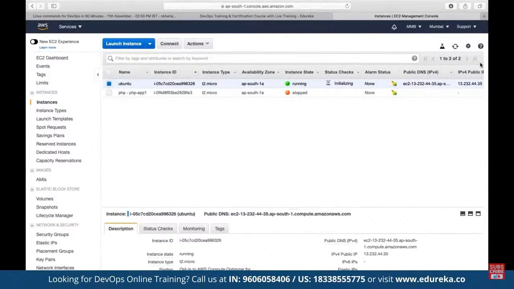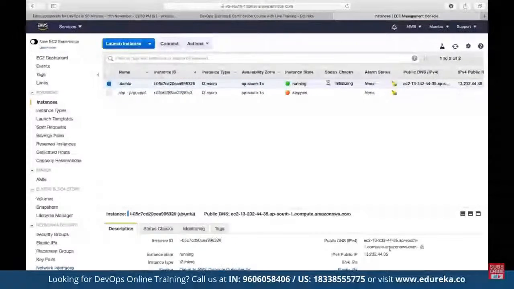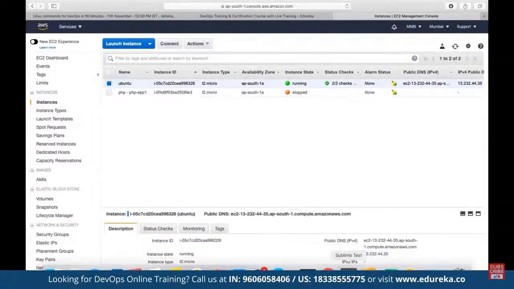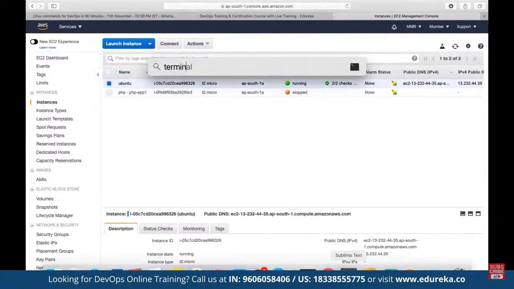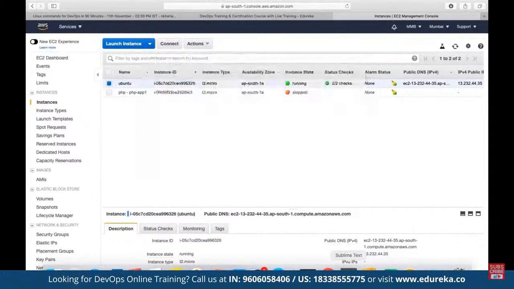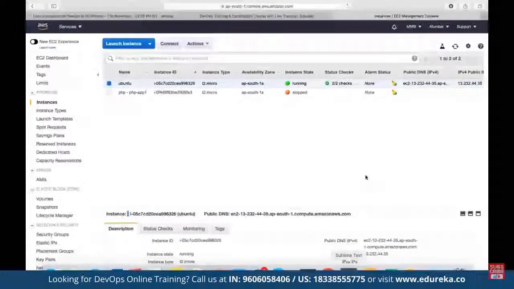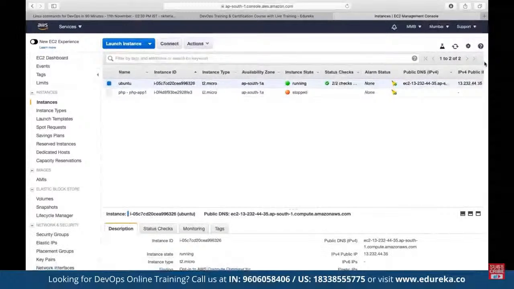So now once we deploy the instance, we do have the IP address here, so we can either use the DNS or the public IP in order to get connected and start working on our hands-on. If you want, we can also use the inbuilt terminal, or we can use command prompt as well. We can choose any of the platforms in order to get started. So here if we are using the inbuilt command prompt, then we do have to use the inbuilt command prompt.